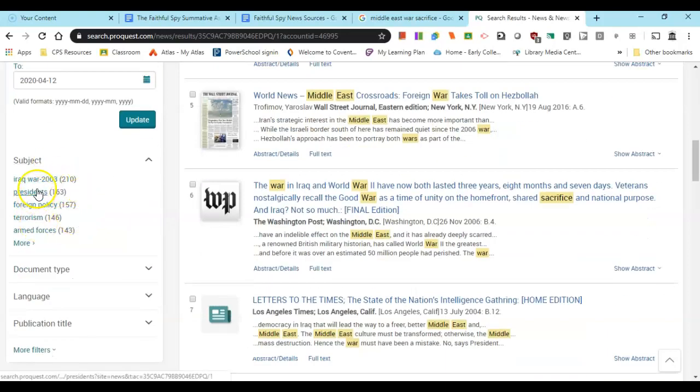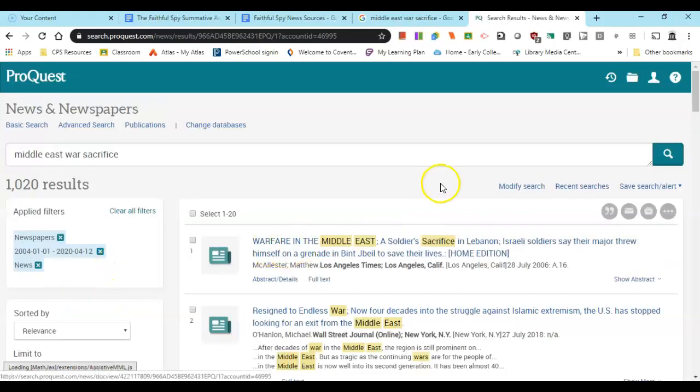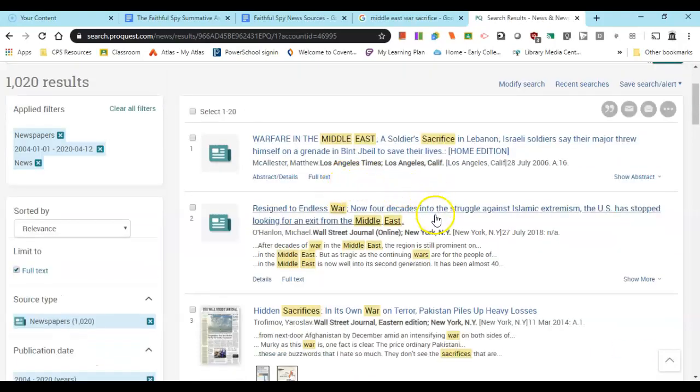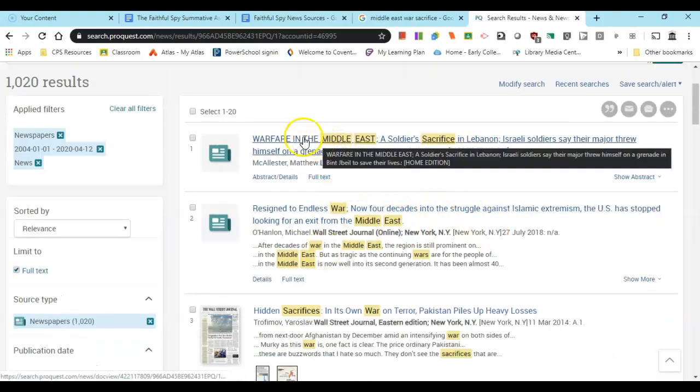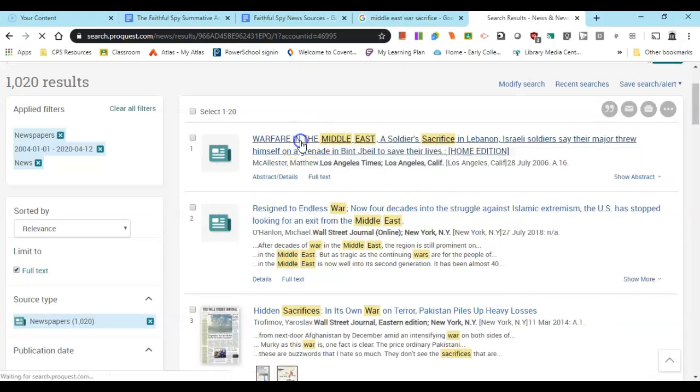And on top of that, down here, you can now look at a listing of subjects if you want to make it even easier to your liking, something that relates to your recollection of the faithful spy. And you could further limit it by that. Google won't let you do that. So that's great. And then on top of that, document type, we could strictly look at news articles rather than commentaries or editorials. So let's go to news. And now you can start picking any one of these articles. You can click right on the title to get the full text.